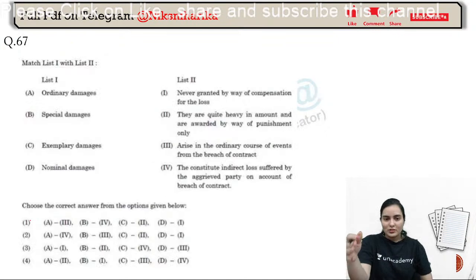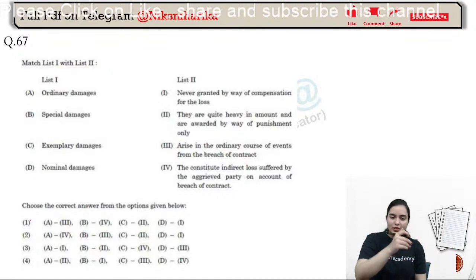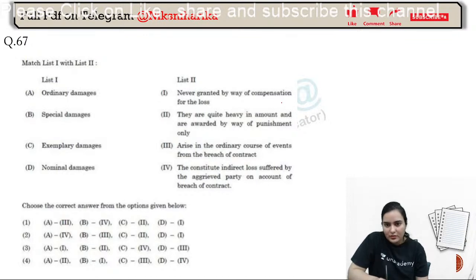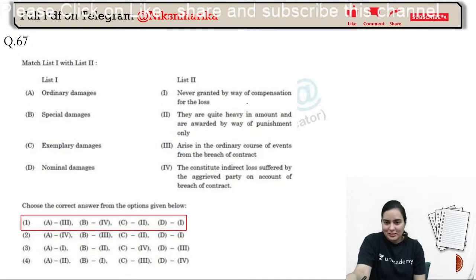Now, ordinary damages, special damages, exemplary damages, and nominal damages. Kindly match ordinary, then it will be sorted because all 4 options are given. Okay, let's read this.